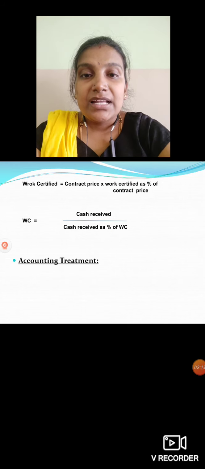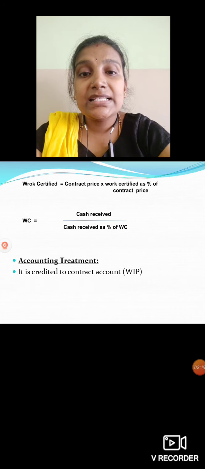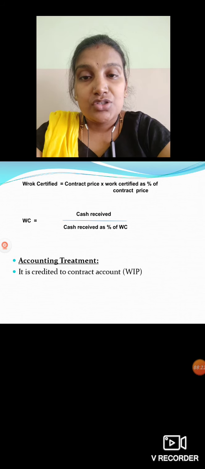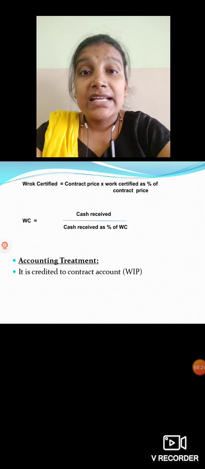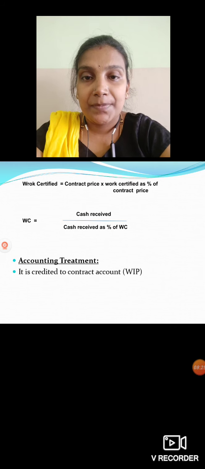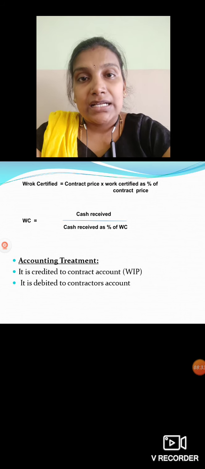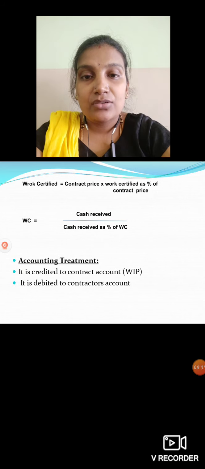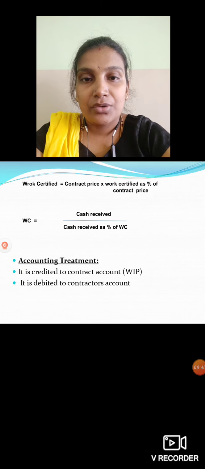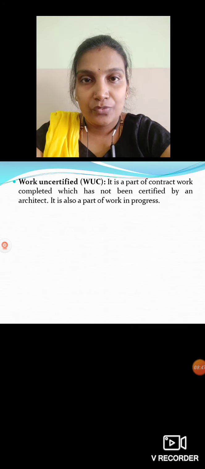The next we have accounting treatment. How are we going to record this work certified? It is credited to the contract account. So where will we record work certified? On the credit side of the contract account under the head of work in progress. Then it is debited to the contractee's account, if we are preparing the contractee's account, and credited on the credit side of the contract account under the head of work in progress. The next we have work uncertified. Work certified we know now, right?